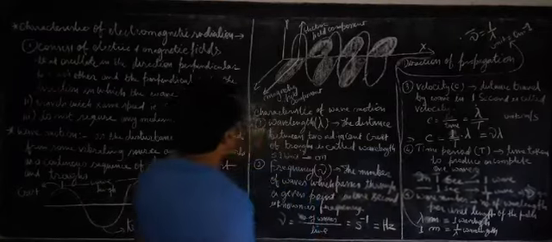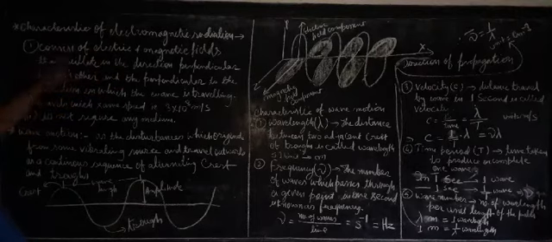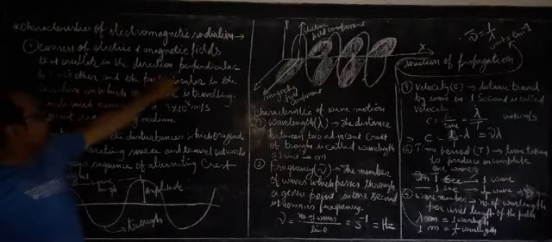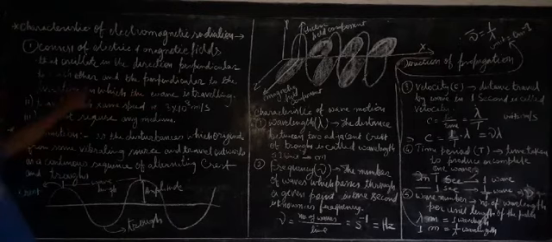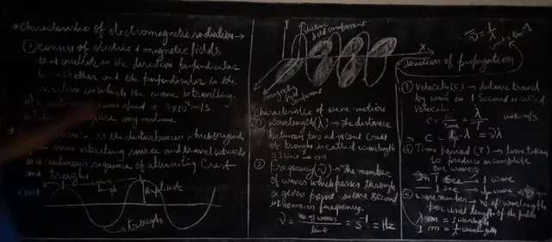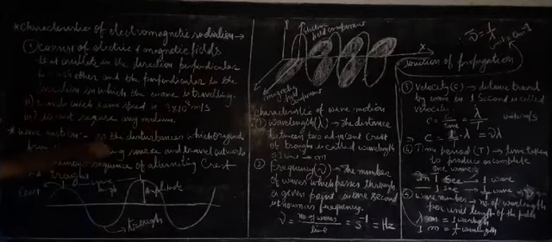Okay, so that means electromagnetic radiation consists of electric and magnetic fields that oscillate in directions perpendicular to each other and perpendicular to the direction in which the wave is traveling. So this I have explained to you.